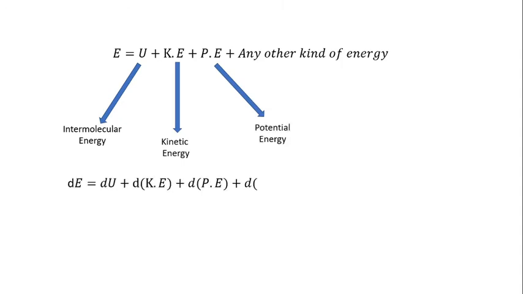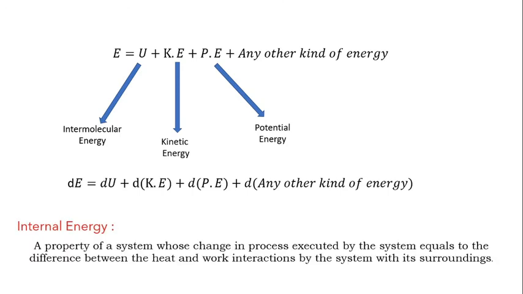So the change of internal energy, dE, can be written as dU plus d of KE plus d of PE plus d of any other kinds of energy if it exists. So the definition of internal energy seems to look like this: it is a property of a system whose change in a process executed by the system equals the difference between the heat and work interaction by the system with its surroundings.